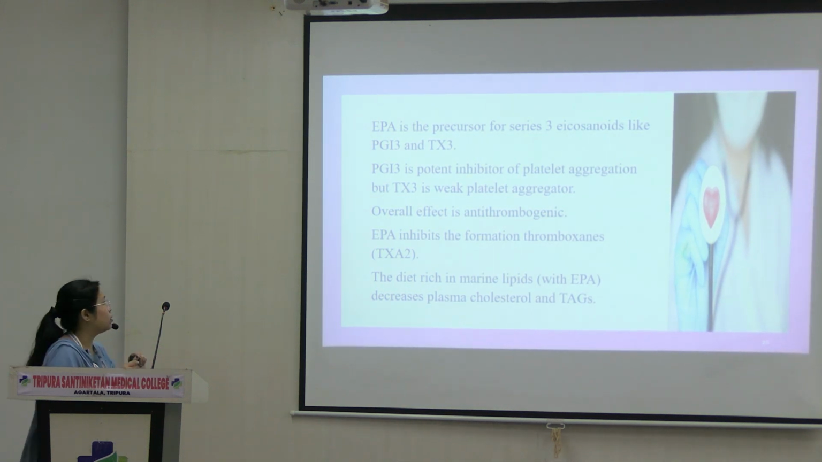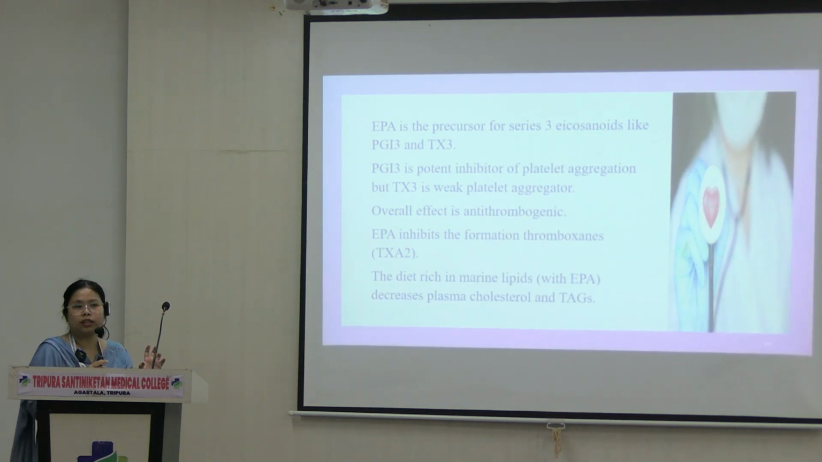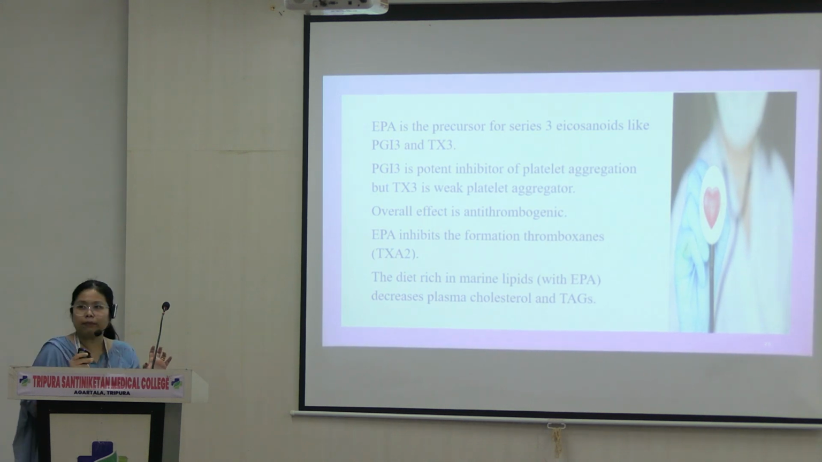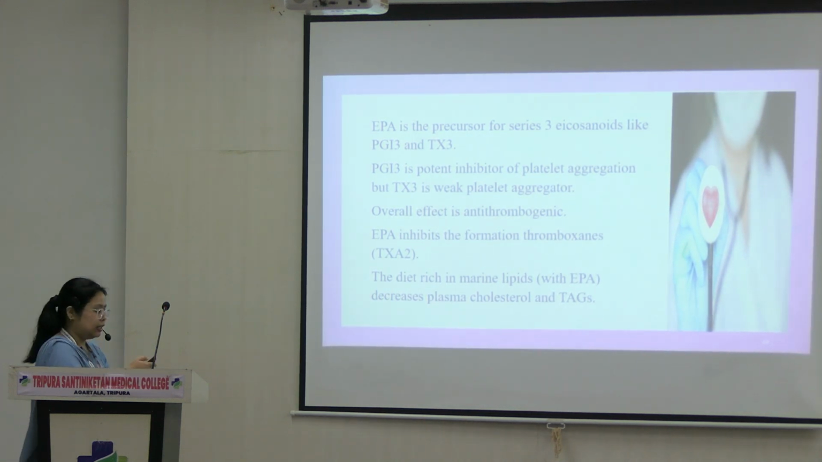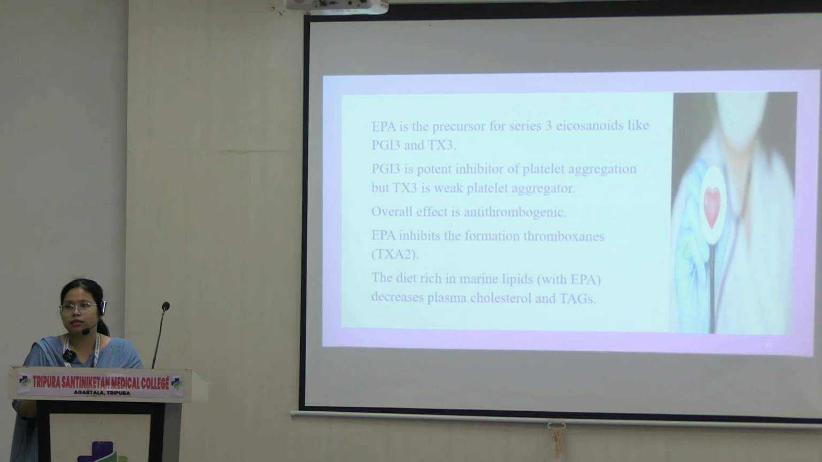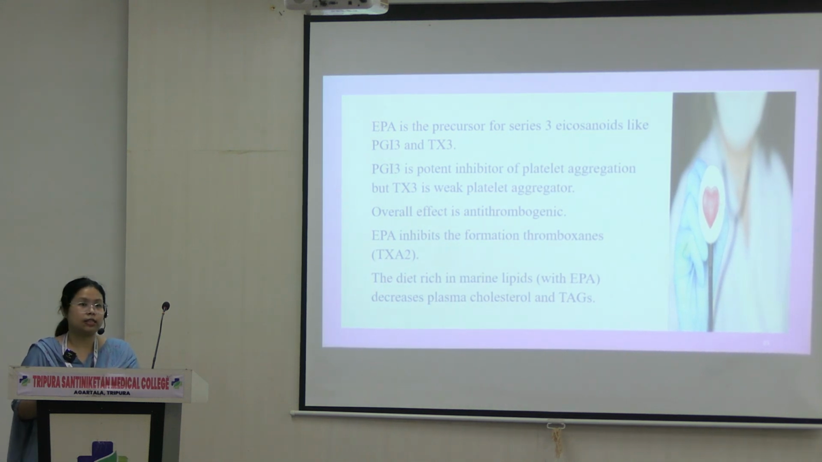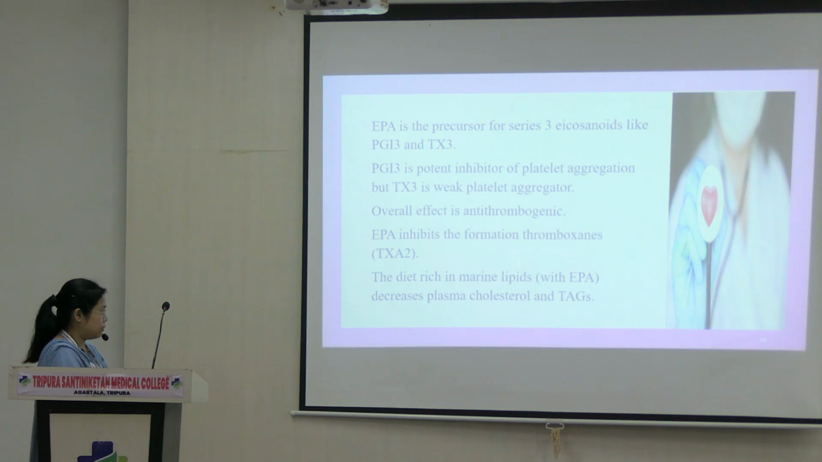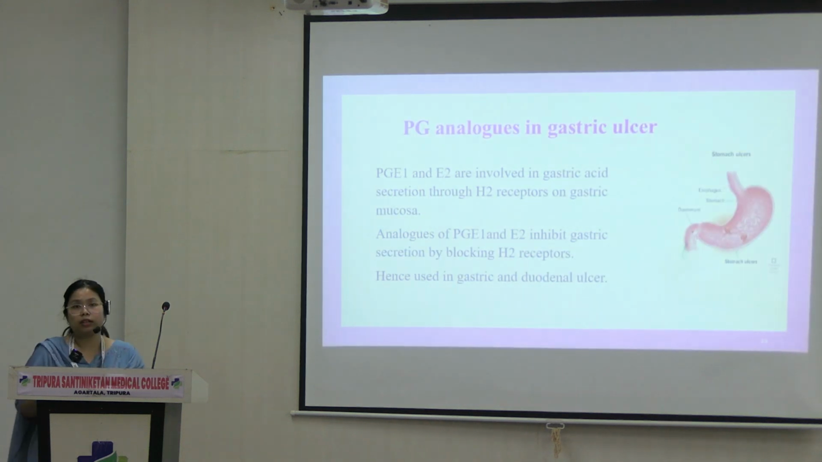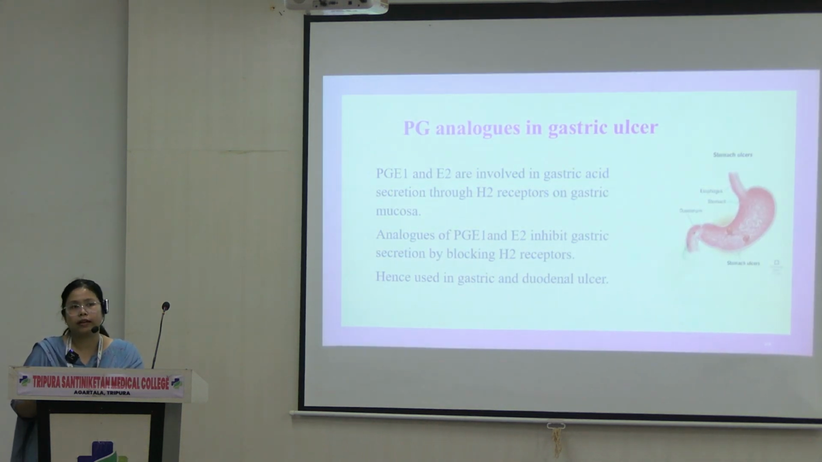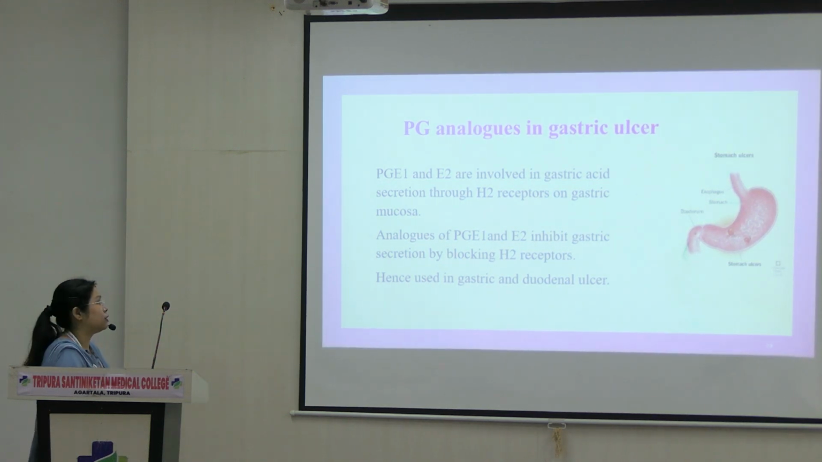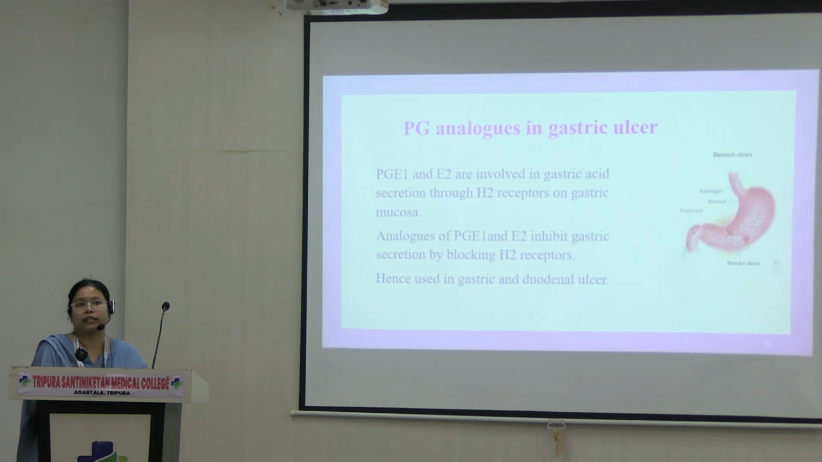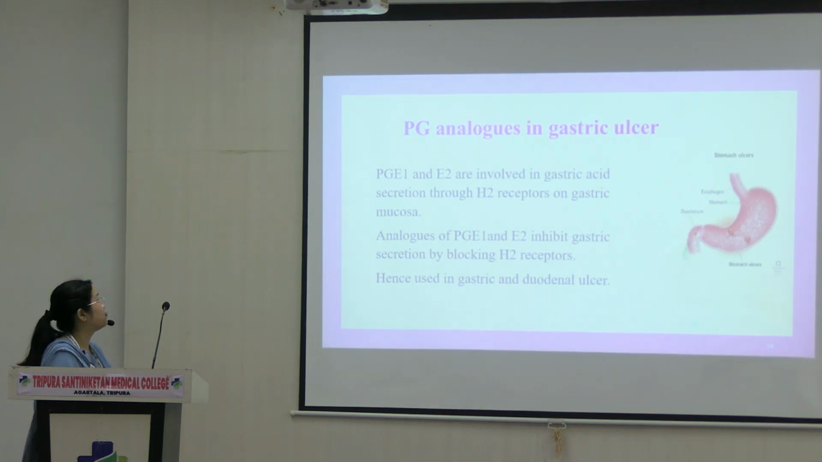But here, since PGI3 is so much in amount in the fishes, in fish oil, and thromboxane 3 is there in less amount, but it is a weak platelet aggregator, the overall function is that there will not be any platelet aggregation. Therefore, you will not see much incidence of heart attacks and cardiovascular accidents in these patients. Therefore, they say, eat fishes more than any other animals. Fish oil is good for health because of these polyunsaturated fatty acids present in fishes.